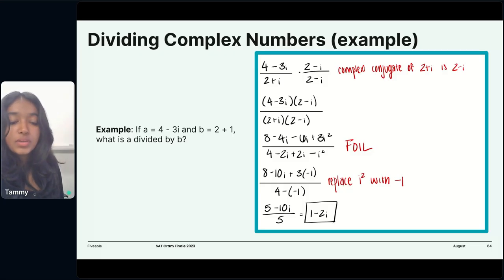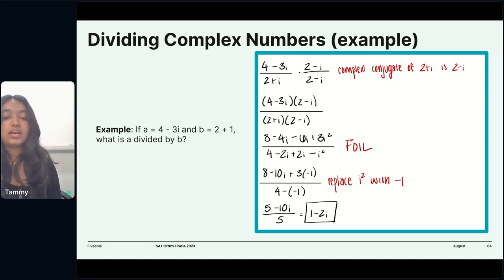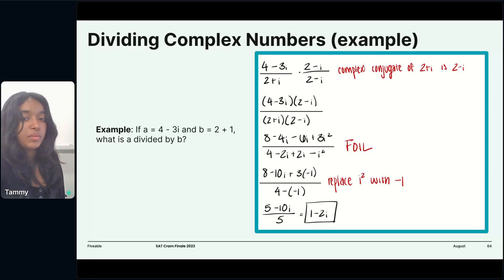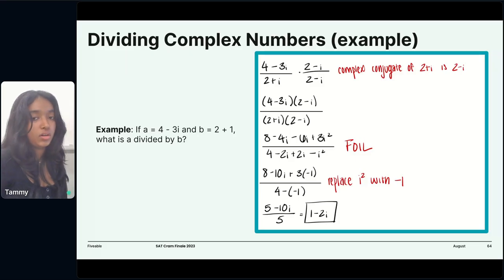And then once we get 8 minus 10 plus 10i plus 3 times -1 over the denominator, we simplify it to get 5 minus 10i over 5. Simplify that a little further to get 1 minus 2i. Pretty simple, right? The only thing you need to remember is to multiply by the conjugate.